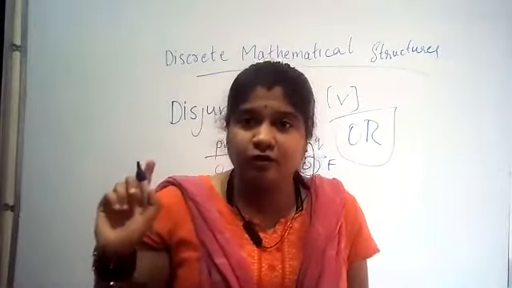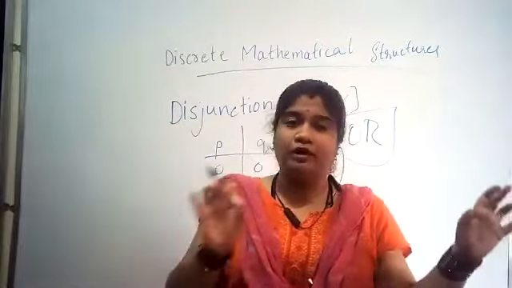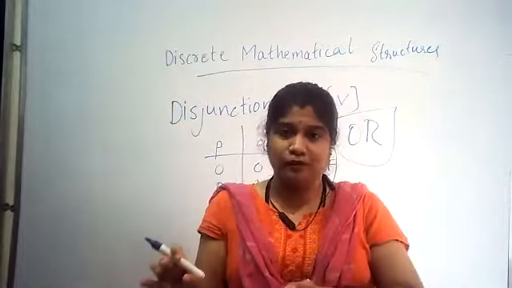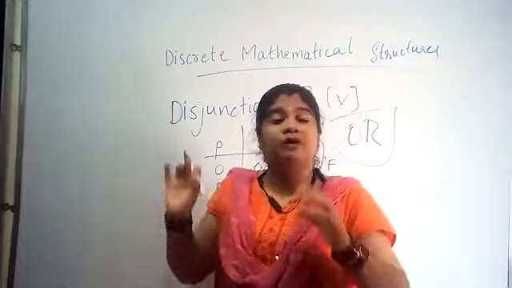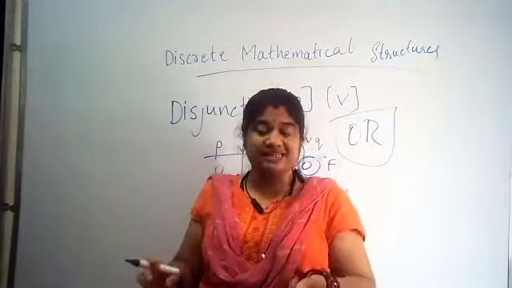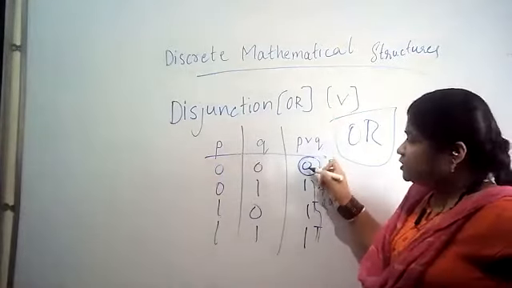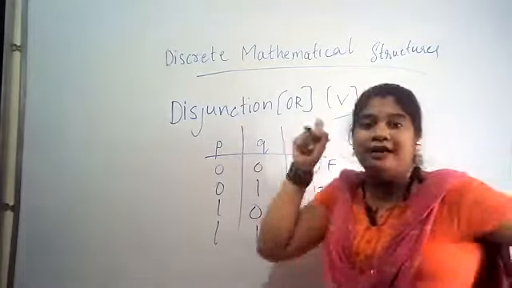In conjunction, what we had studied, the value will be true only when P is true and Q is true, whereas here the value will be false when P is false and Q is false, and in the rest of the cases it will be true. So take whichever is unique for your definition.